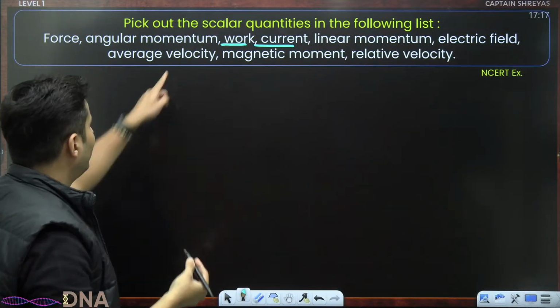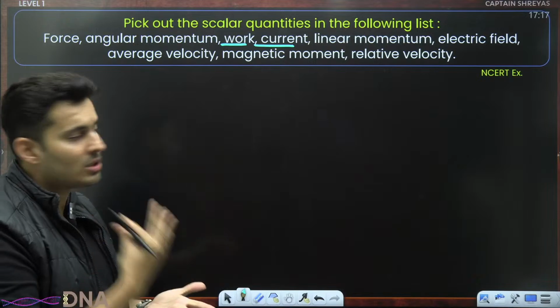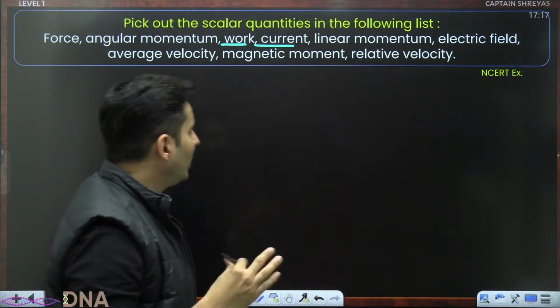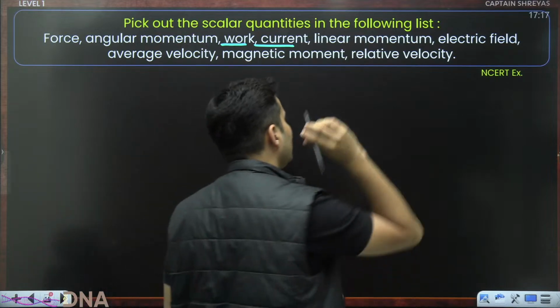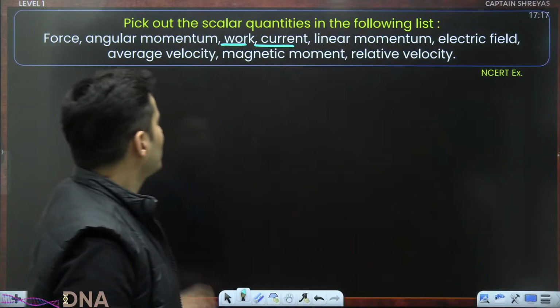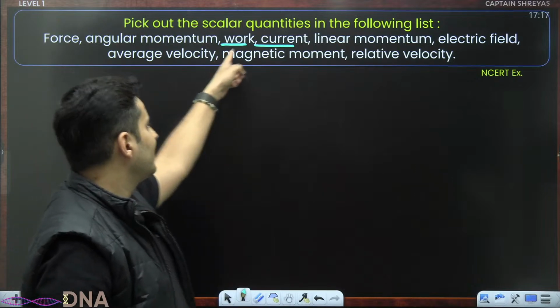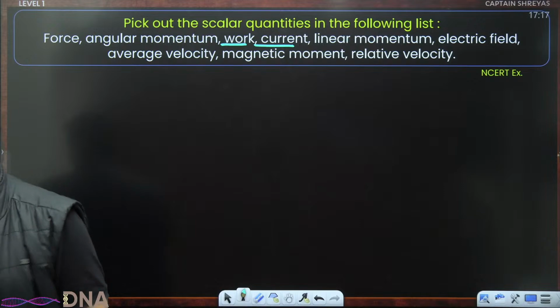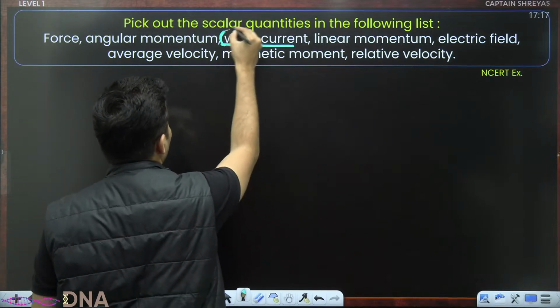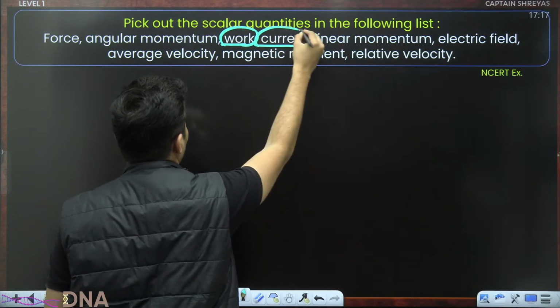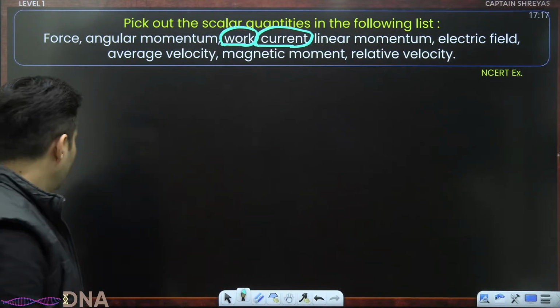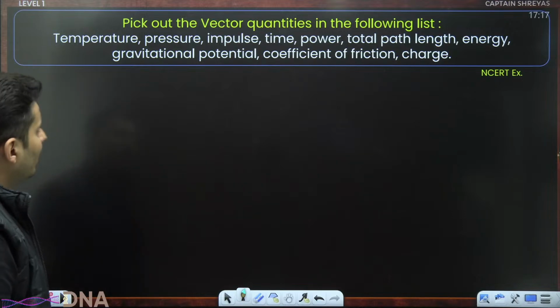Average velocity: the moment velocity comes, whether it is instantaneous or average, it's a vector. Magnetic moment is also a vector. Relative velocity is also a vector. So the only scalar quantities in this entire big list are work and current. Rest everything has direction, and you are going to treat them like vectors.